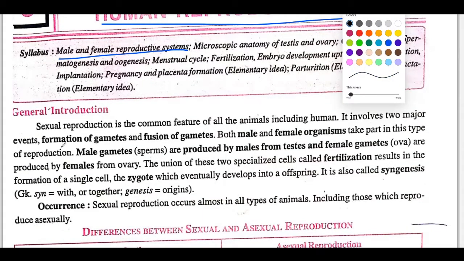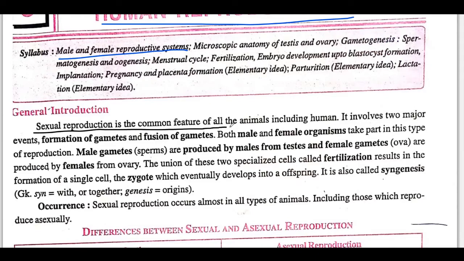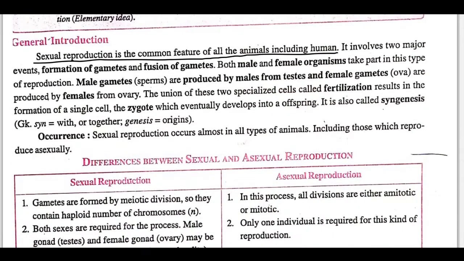Sexual reproduction is the common feature of all animals, including human beings. It involves two major events. First is formation of gametes and second is fusion of gametes. So where are we getting these gametes? Both male and female organisms take part in this type of reproduction. Male gametes form sperm and female gametes form ova inside the ovary.